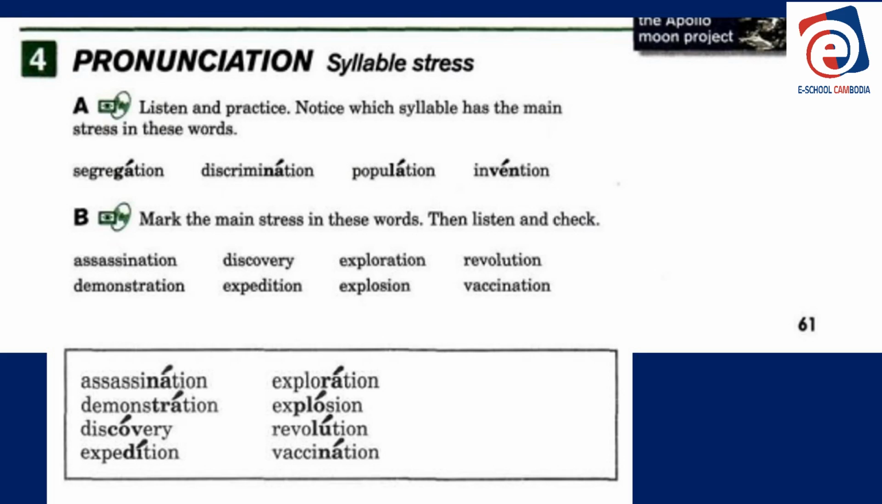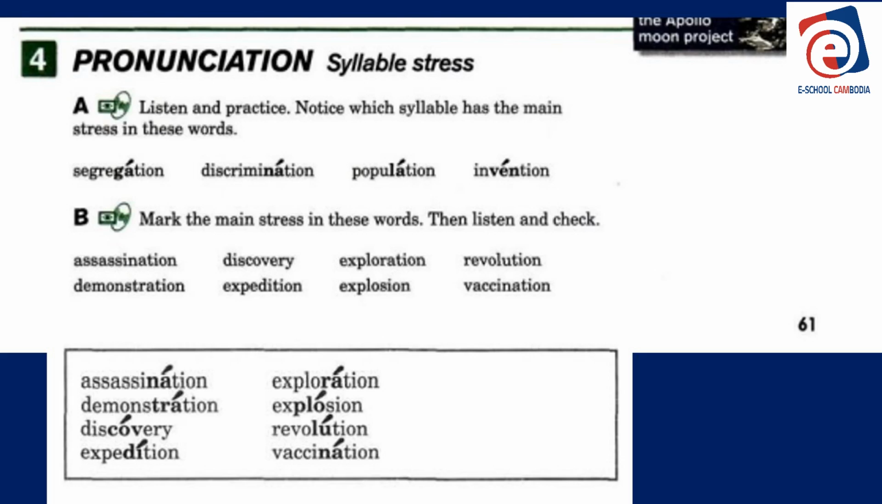Segregation. Discrimination. Population. Invention. All right, that's how we say it. Segregation. Segregation is when you separate people because of their race, like you separate black people and white people. That the noun is called segregation.